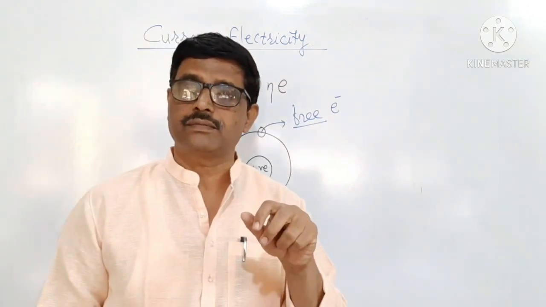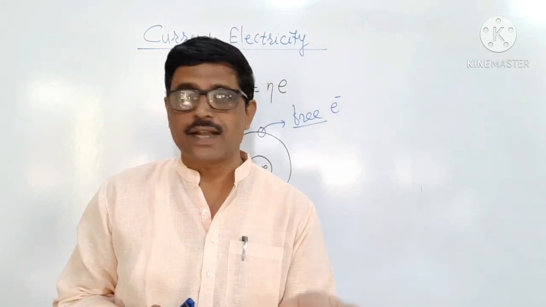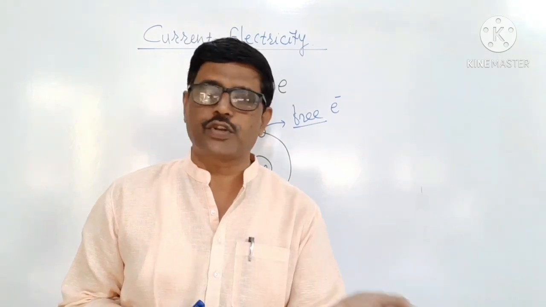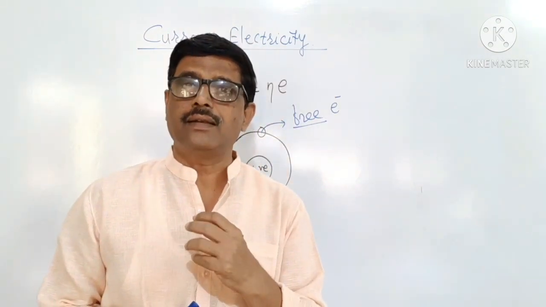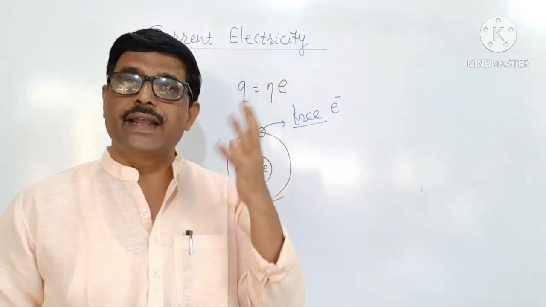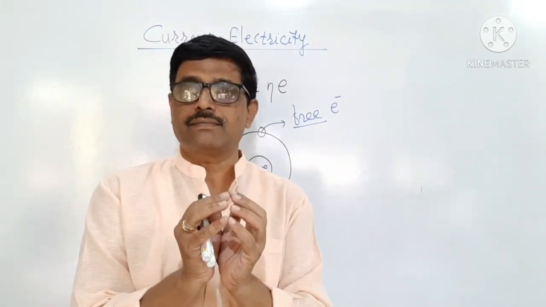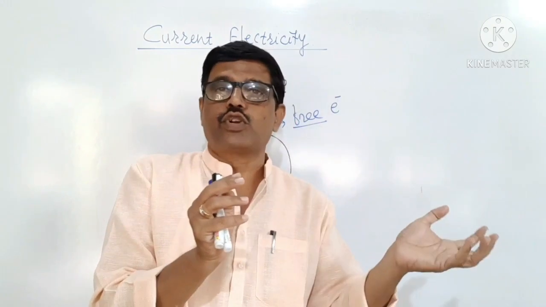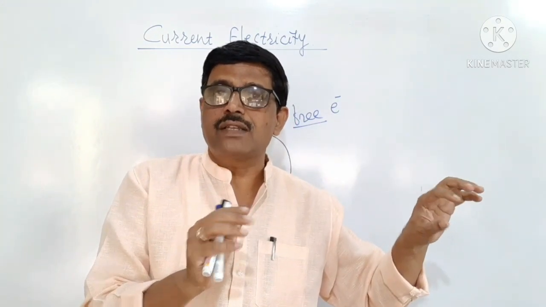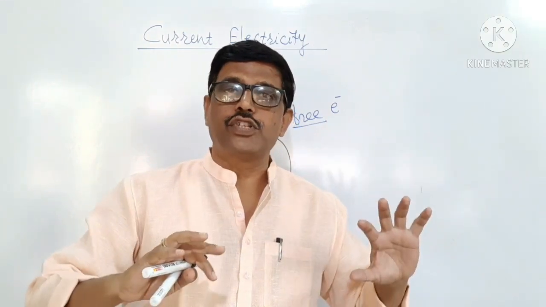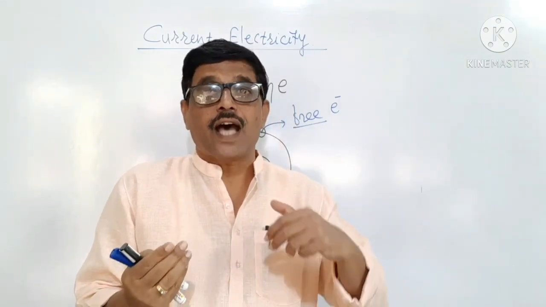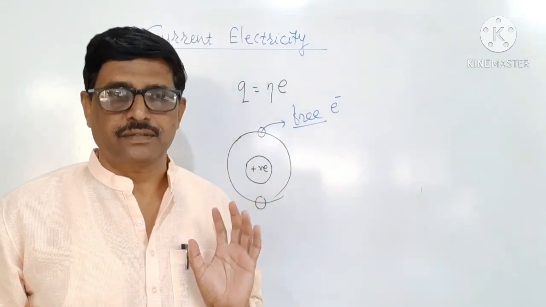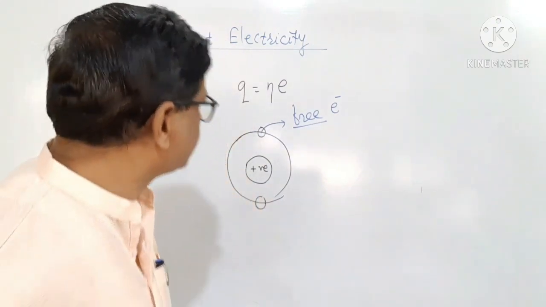The proton is positively charged, it is inside the nucleus. Therefore, the nucleus is positively charged, it consists of protons and neutrons. The positive charge on the nucleus and the negative charge on the electrons together make the atom neutral. But when an electron is dislocated, the electron itself is a negative charge and the rest of the atom is a positive charge. Otherwise, we can say that the absence of an electron is nothing but a positive charge. This is about the charge.